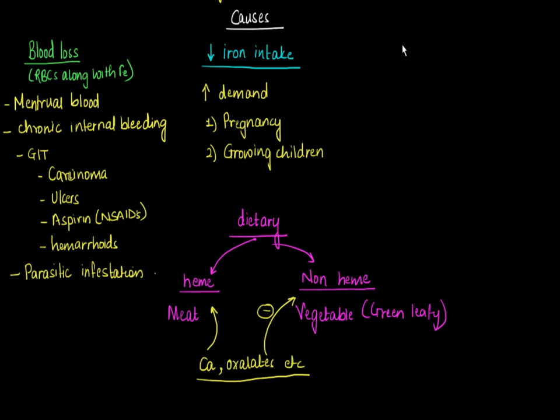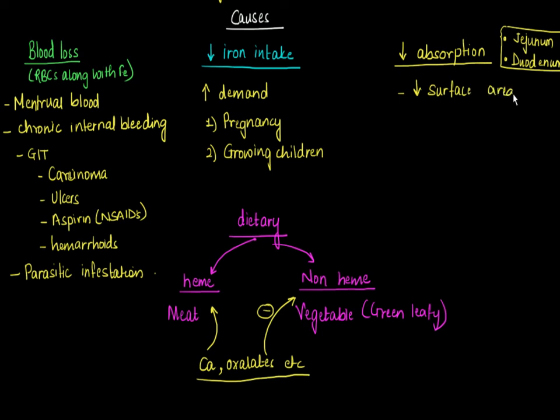One more reason for iron deficiency could be decreased absorption of iron. So there is adequate iron in the diet, but the iron is not absorbed properly from the GI tract. Now we have seen in the earlier video that iron is absorbed from the jejunum and the duodenum. Now imagine if for some reason, there was cancer or some other reasons, and there is a resection of this part of the GI tract, there would be decreased surface area for the absorption of iron, and that may result in decreased absorption.